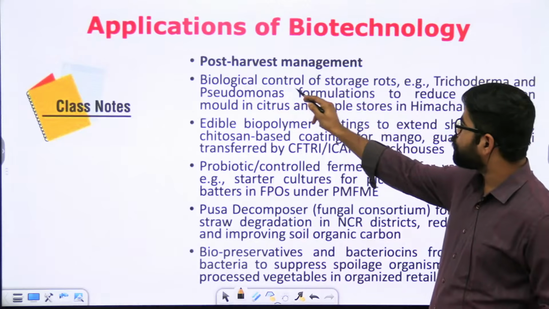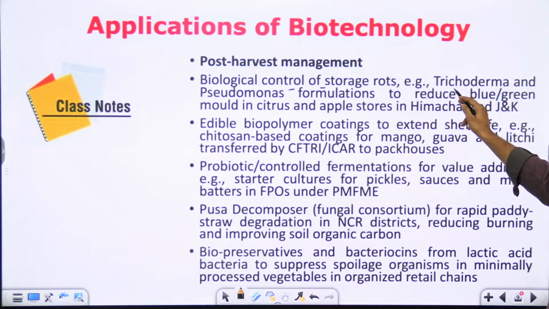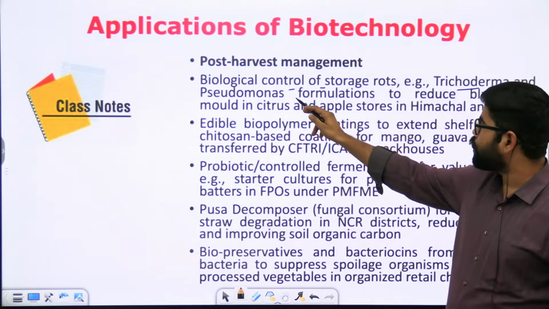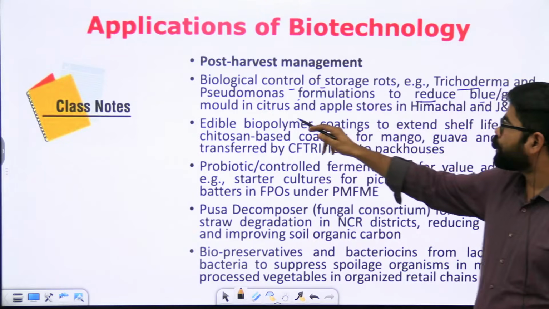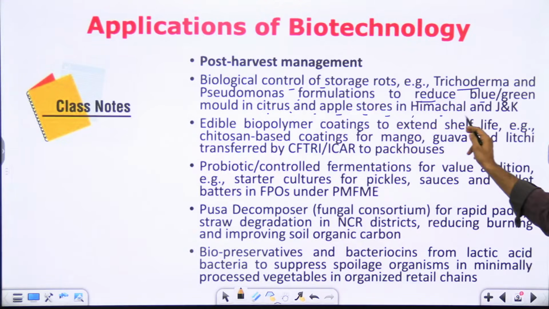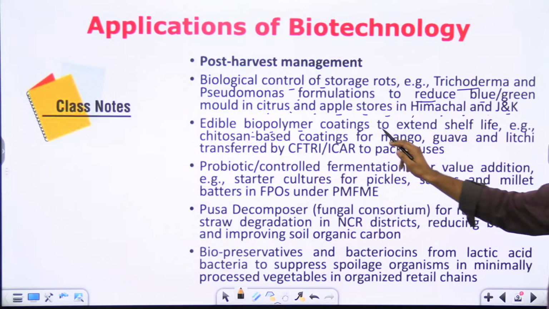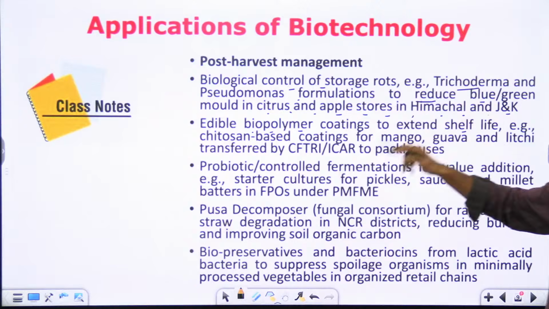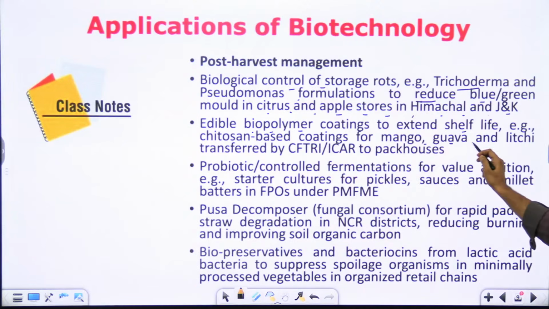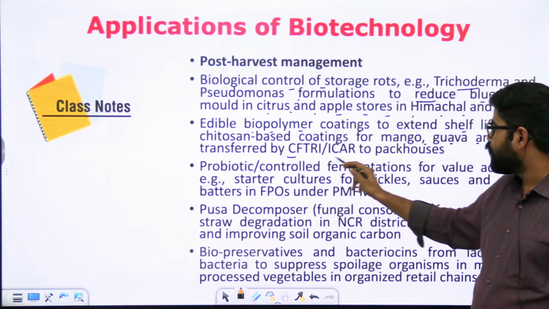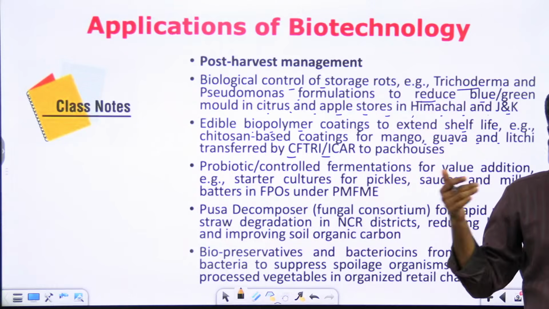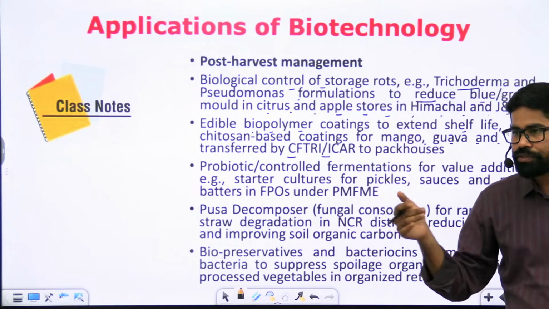We can have biological control of storage rots like trichoderma and pseudomonas to reduce blue-green mold in citrus and apple stores in Himachal and Jammu and Kashmir. We can have edible biopolymers which can extend the shelf life of mango, guava, lychee and others. They have been prepared by ICAR and other organizations for this purpose.